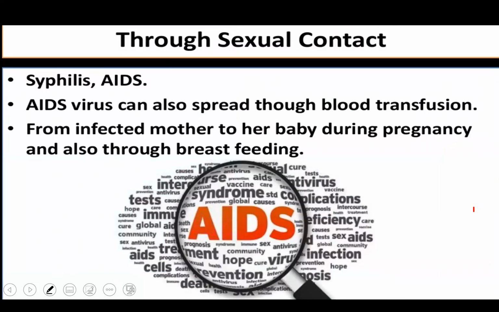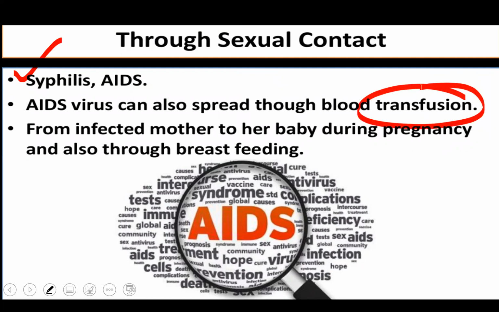Now, the next is through sexual contacts. Here are some diseases which spread through sexual contact, and here are two examples like syphilis and AIDS. These are the two diseases which are spread through sexual contact. So AIDS virus can also spread through blood transfusion.